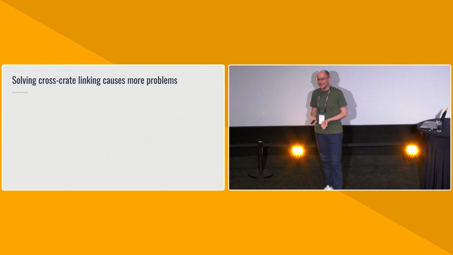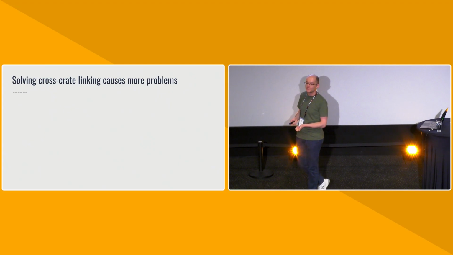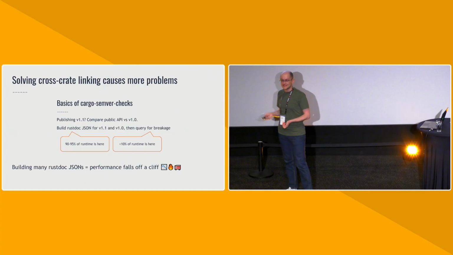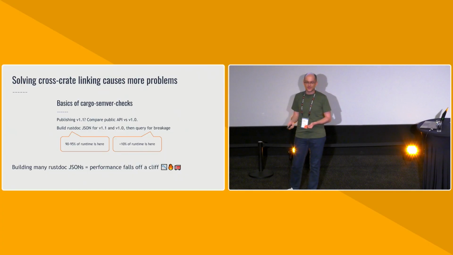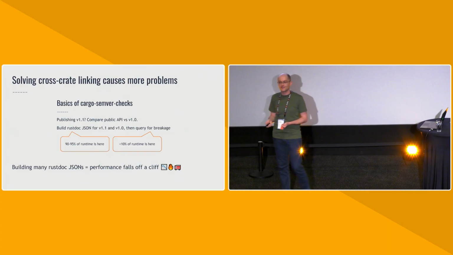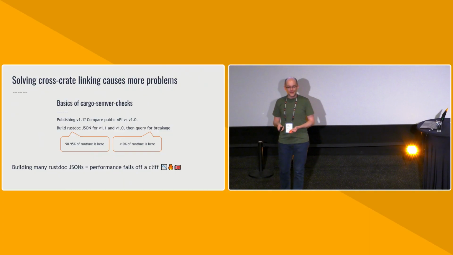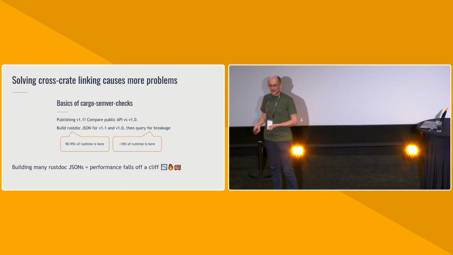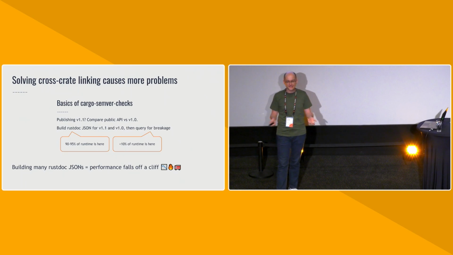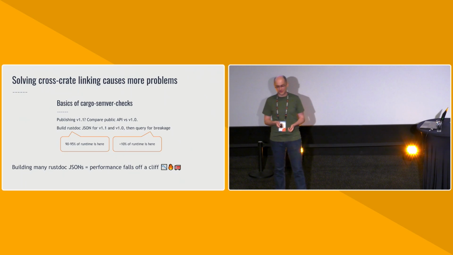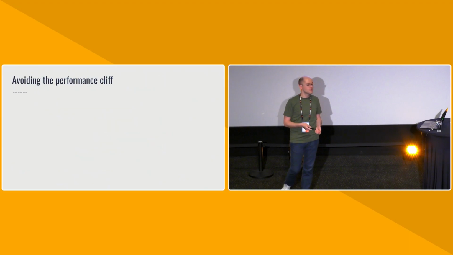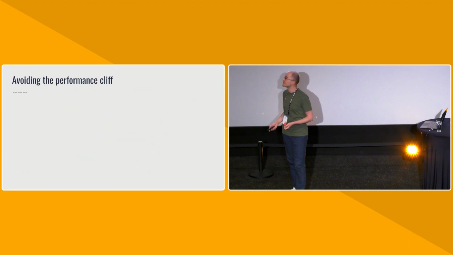Solving cross-crate linking also causes more problems. Remember earlier how I said that building the rustdoc JSON for the crate that we're analyzing is 90 to 95% of the runtime? Well, if we build a lot more rustdoc JSONs, we're going to suffer really, really bad regressions in runtime. And if a tool is slow, then fewer people use it, which is just regrettable. So let's try to solve that problem as well. Let's try to avoid the performance cliff.